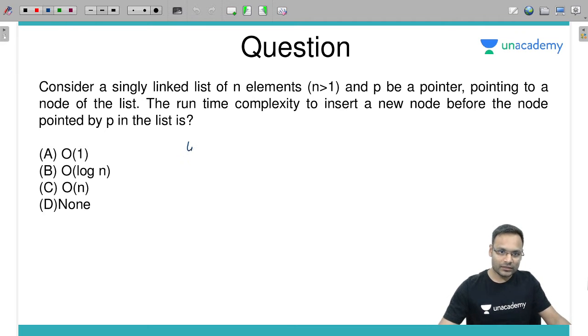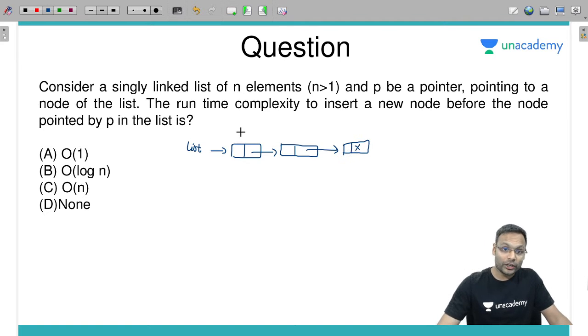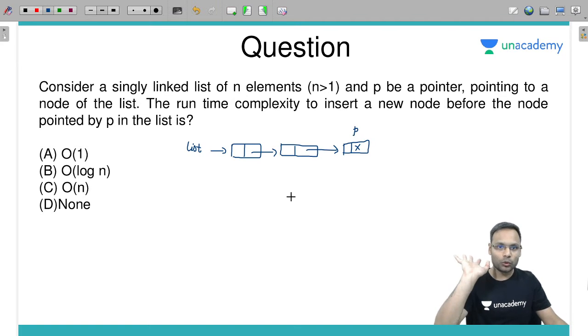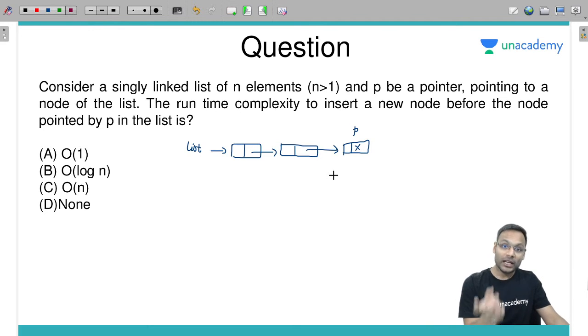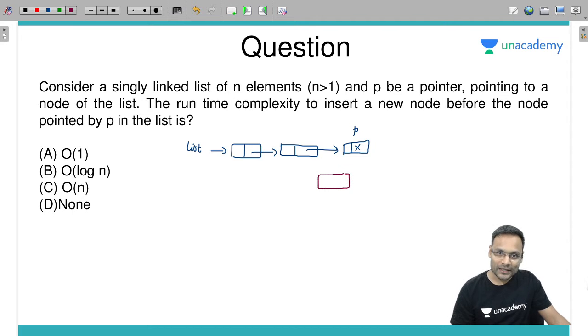So there is a list. Let's assume this. In the list, suppose pointer P is pointing to some node, maybe this one, or maybe some other. Pointer P is pointing to some node. I have to insert a new node just before that node. How much complexity is needed?